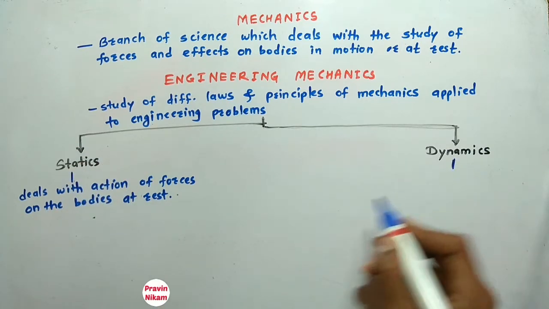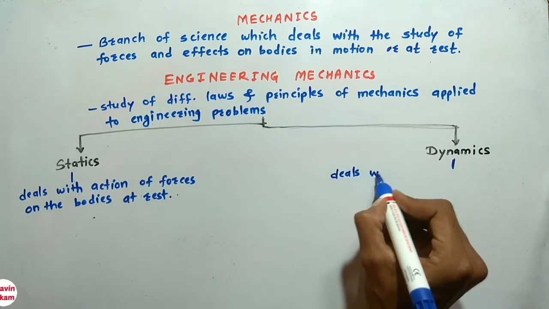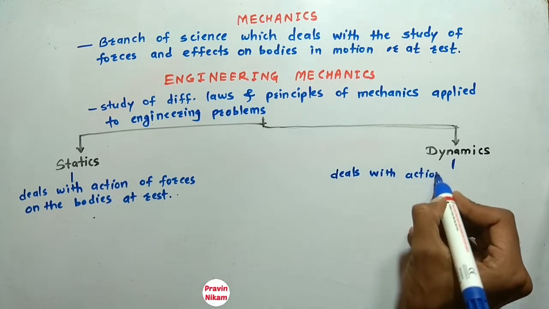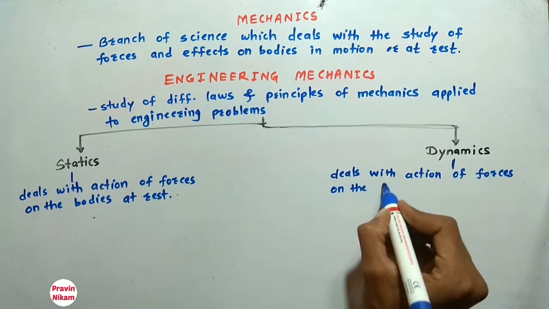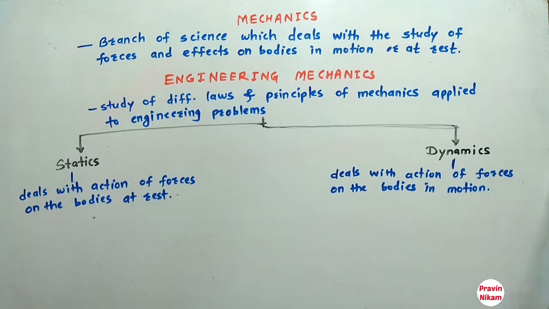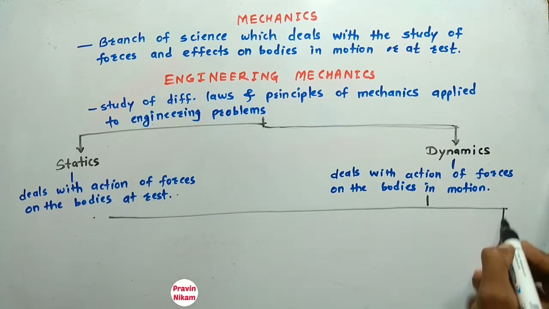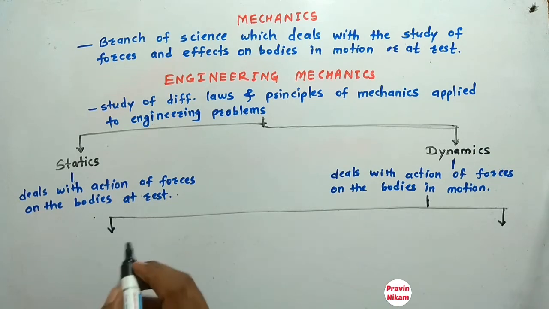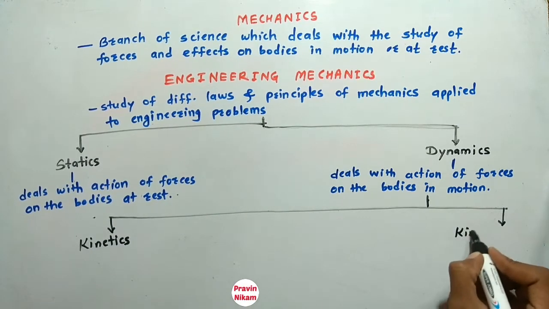Now what is dynamics? Dynamics is the branch of engineering mechanics which deals with the action of forces on the bodies in motion. So that branch is called as study of motion. That branch is called as dynamics. Now this dynamics is further classified into two branches. One is kinetics, and the second is kinematics.